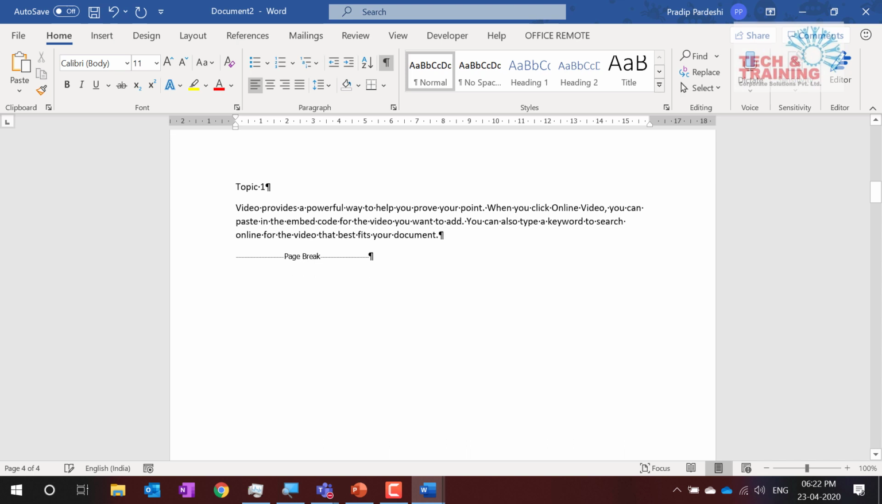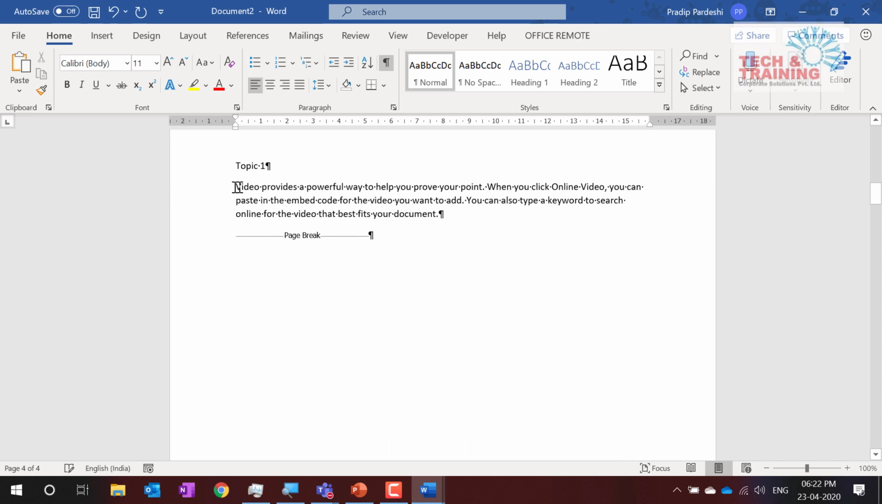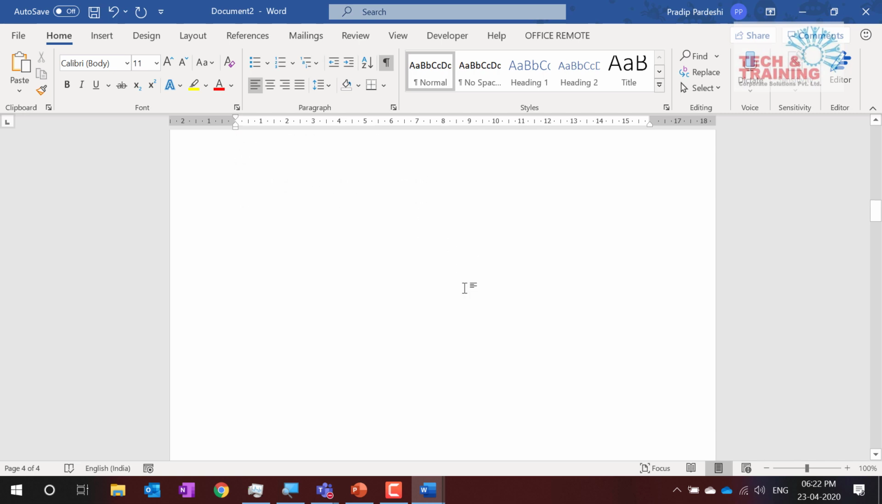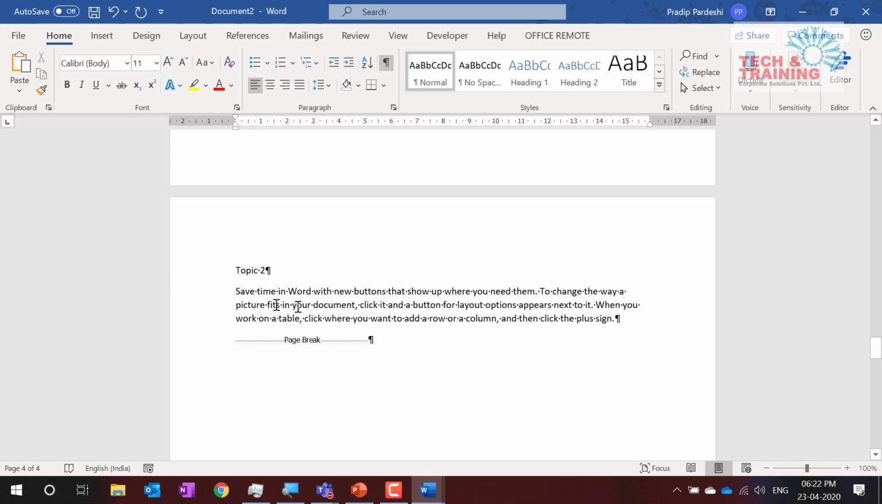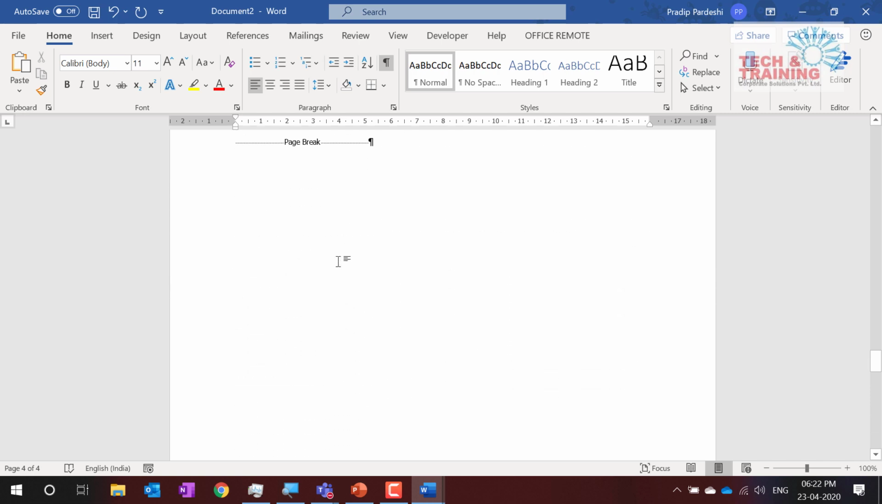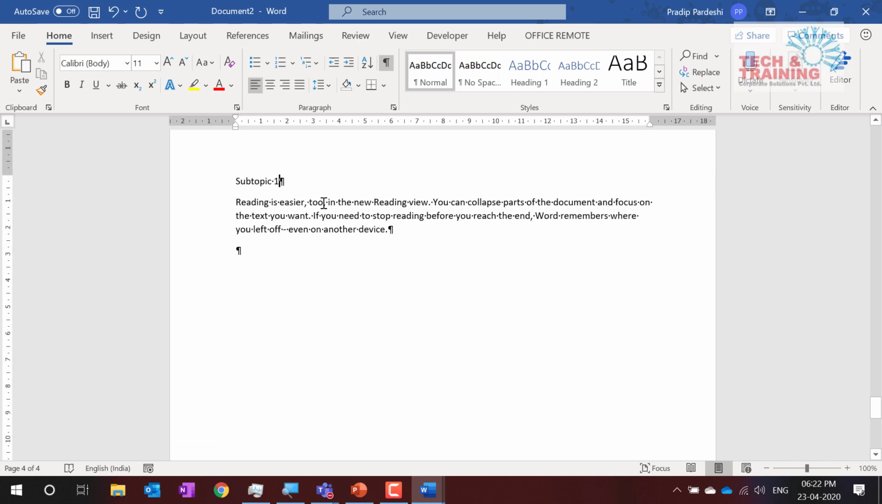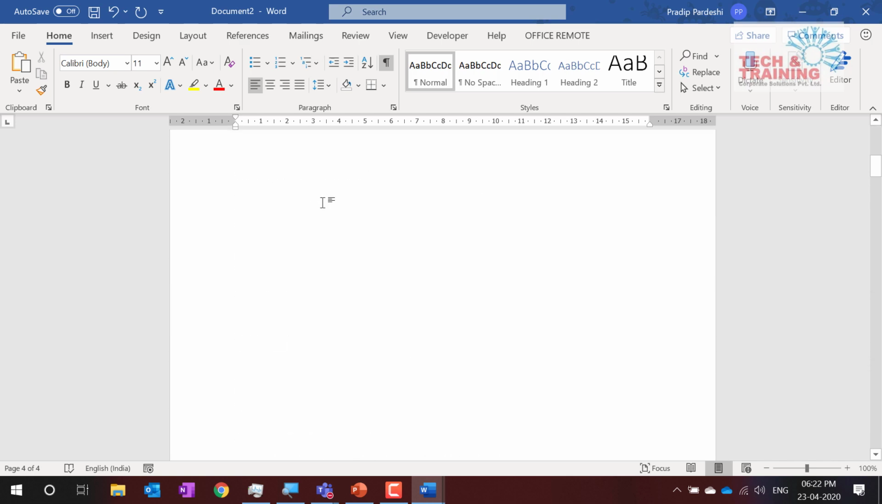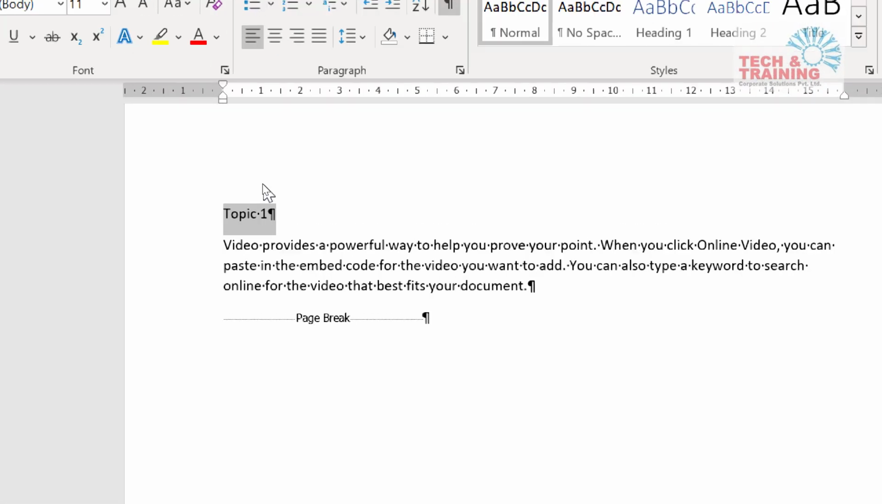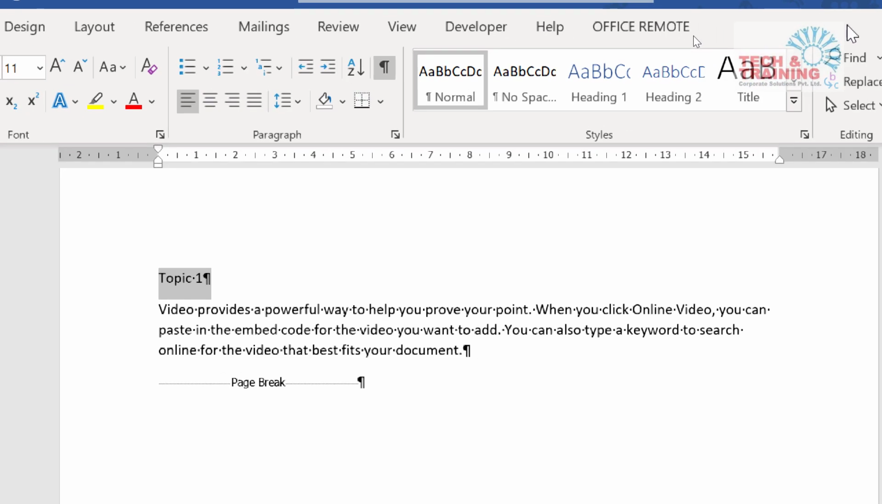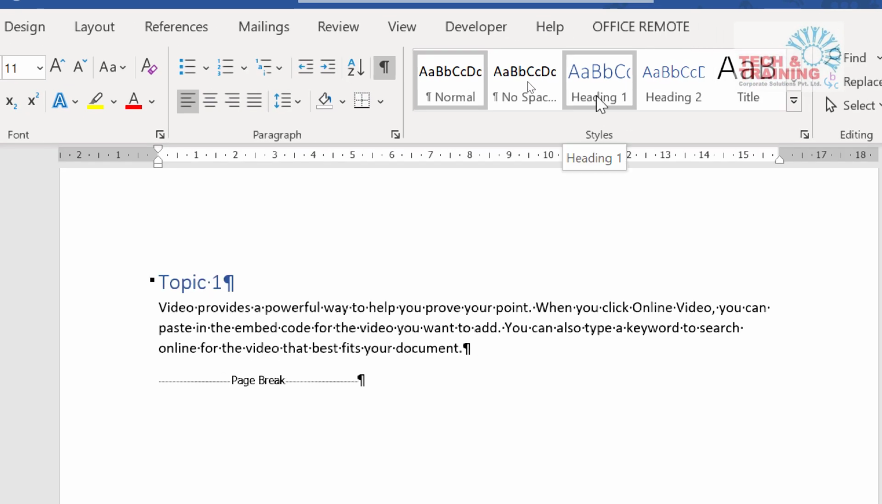Now, see here, I have selected this topic 1, and under that topic 1, I have subtopic 1 and subtopic 2. Then we have topic 2, that is chapter 2. You can say topic 2 or chapter 2. And then I have subtopic 1. Now, I want a table kind of hierarchy, where this is the main topic. So I select that main topic, and I'm in the home tab by the way. In the home tab, I go to styles, which is AaBbCc, which is heading 1. I click on heading 1.